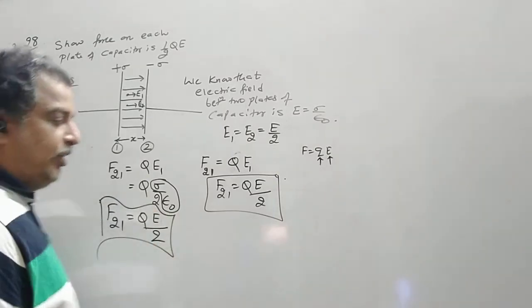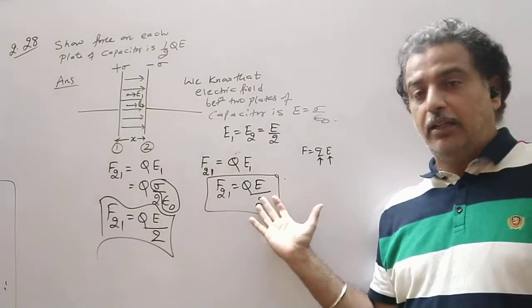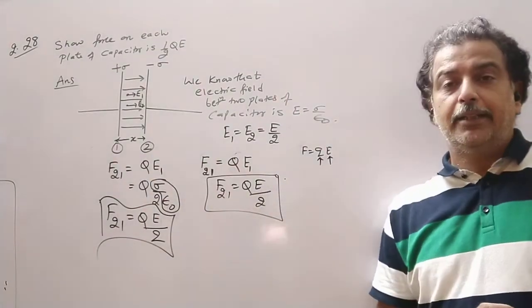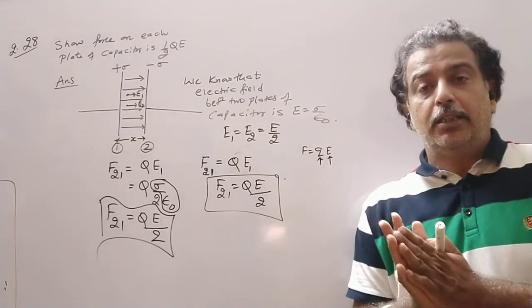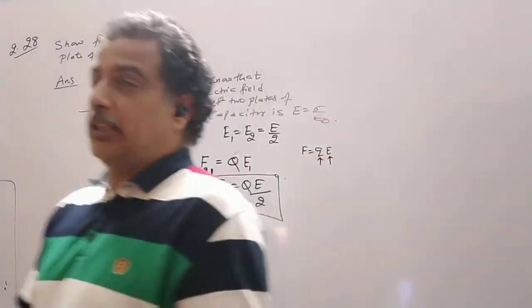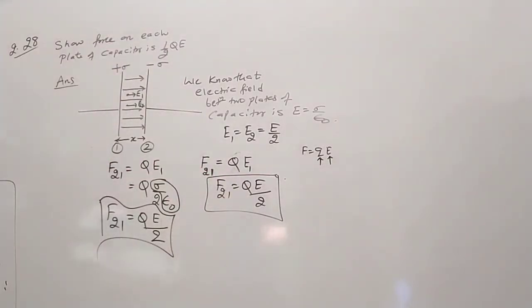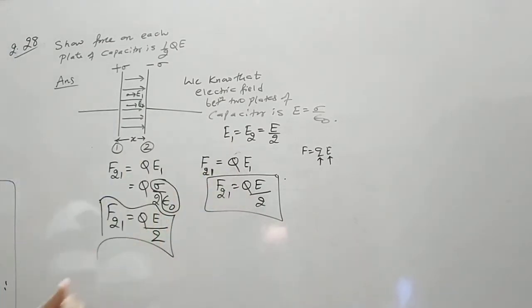So there are different methods. Either you use the concept of the electric field, both are almost the same method, or you increase the separation to check whether there is a force of attraction or not. So this is the magnitude of force between the two plates of a capacitor, and you can say one plate is kept in the electric field of another plate.